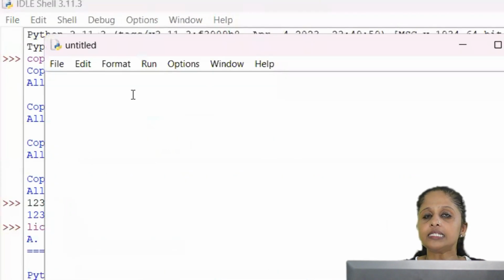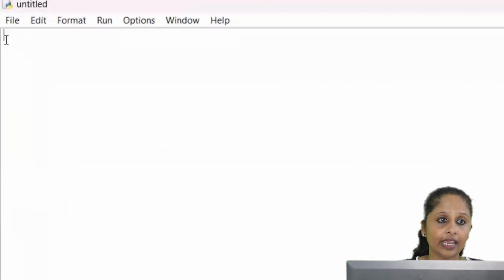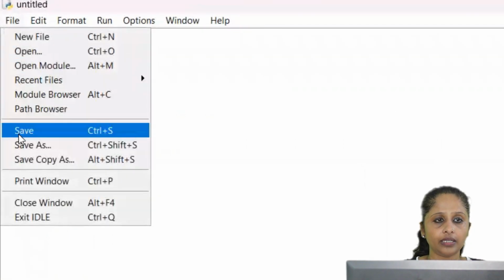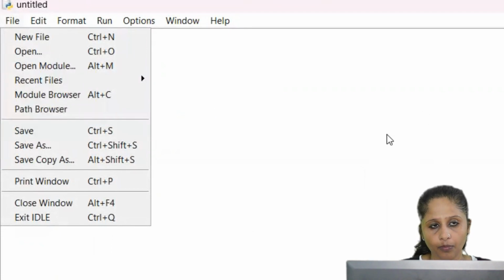So this is our script mode, where you can type the program and you can save it. See here, you can save it. So this is script mode.